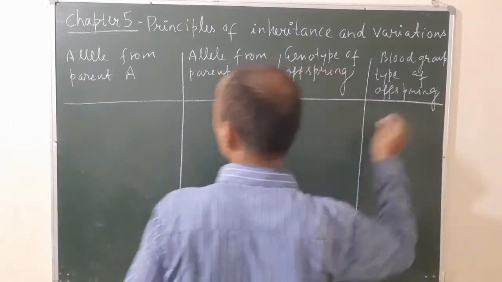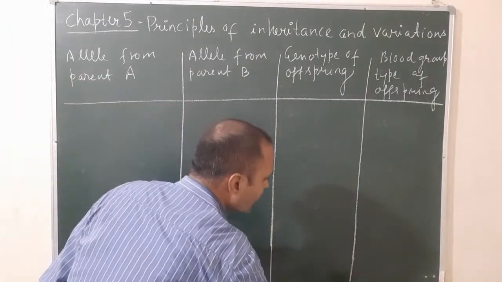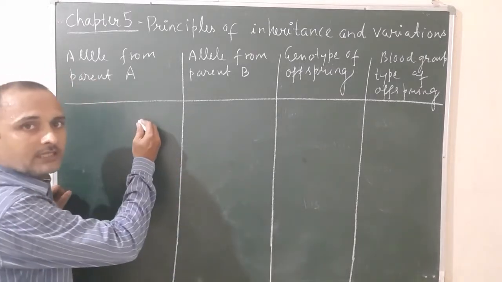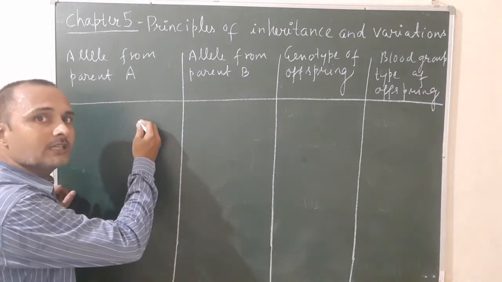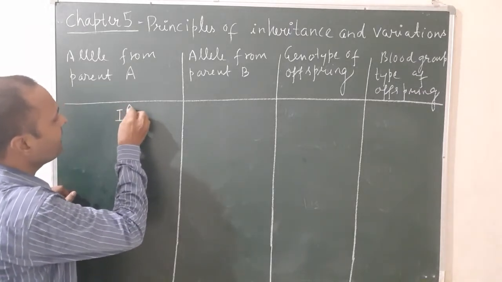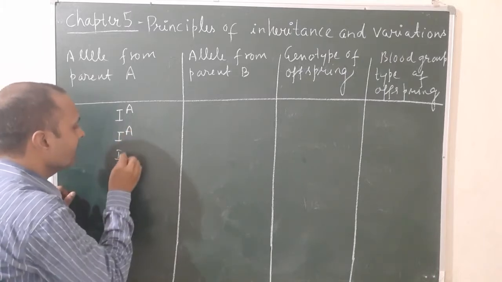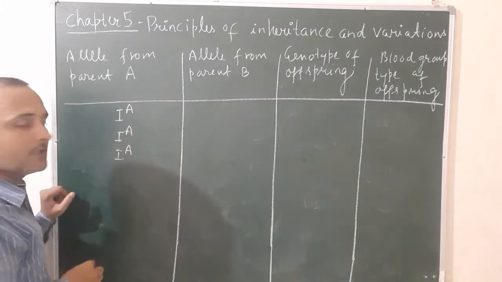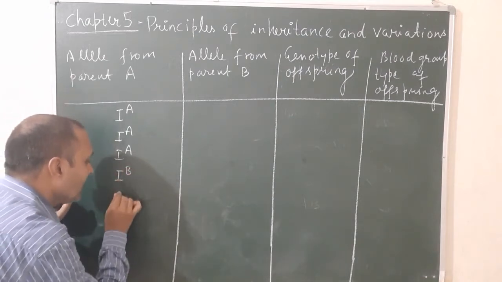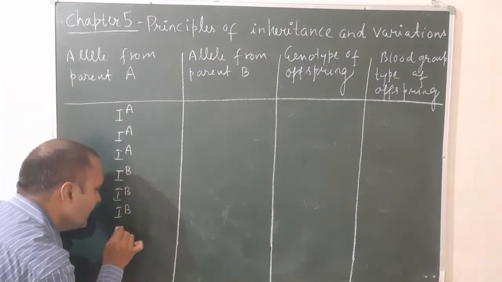So let's see, for this table, listen carefully. You will write 3 times IA in the first column, then 3 times IB, and the last one i. So let's start. IA 3 times you will write. Again 3 times you will write IB, and at the last you will write only i.